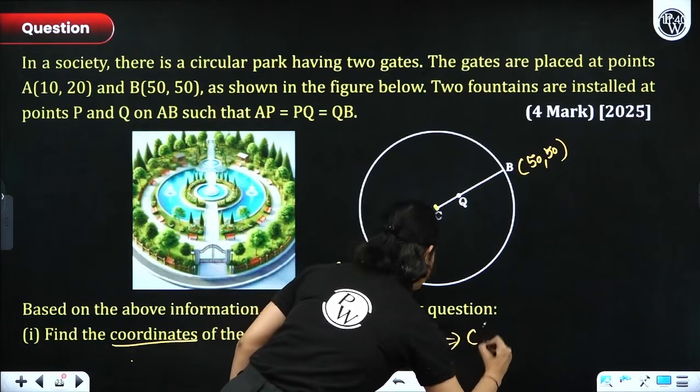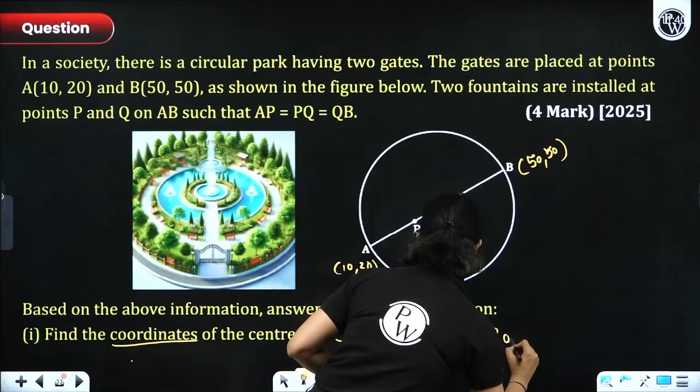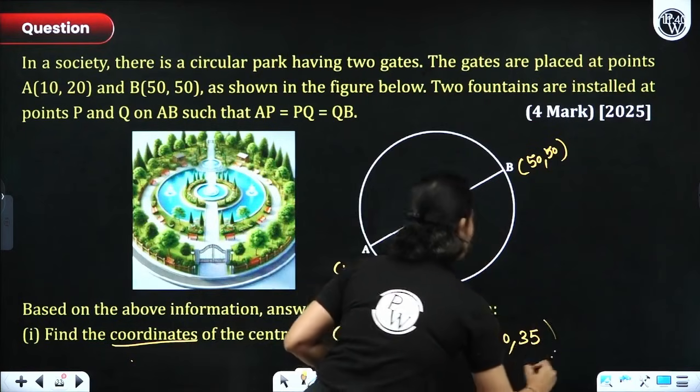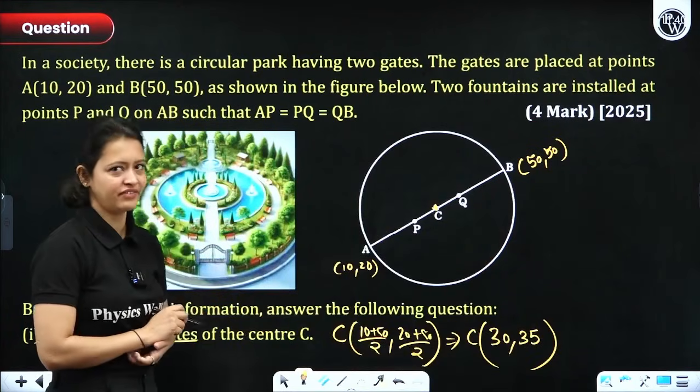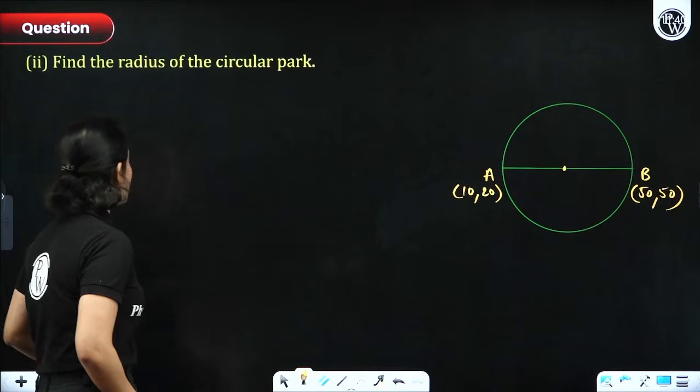That would come out to be C (30, 35). So the coordinates of C are (30, 35). Okay. Now let's move on to this question here.